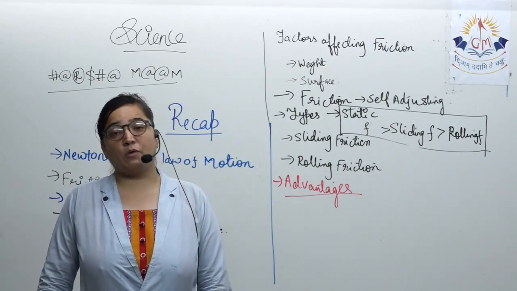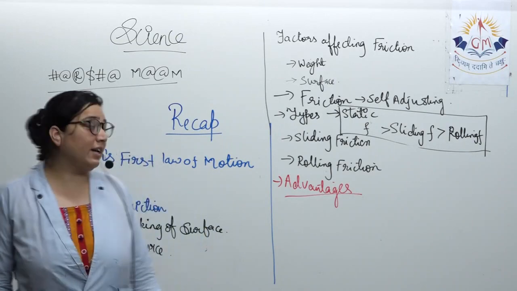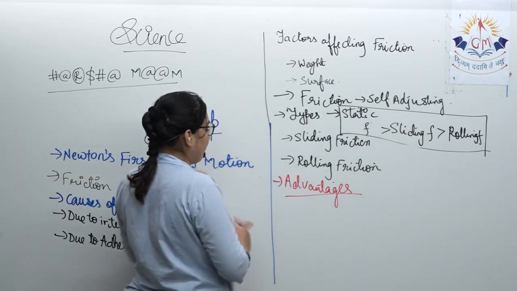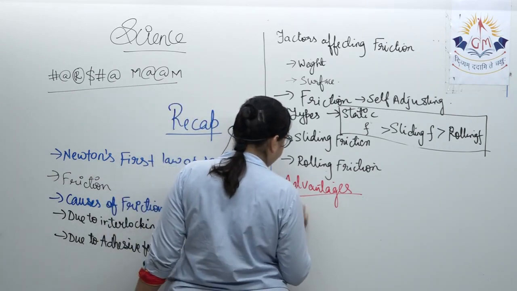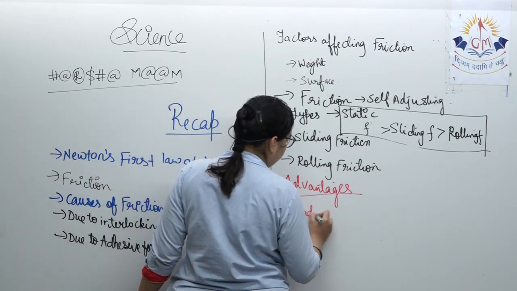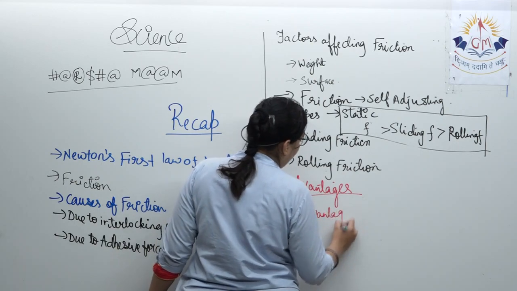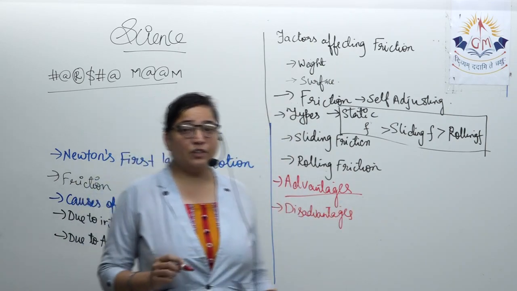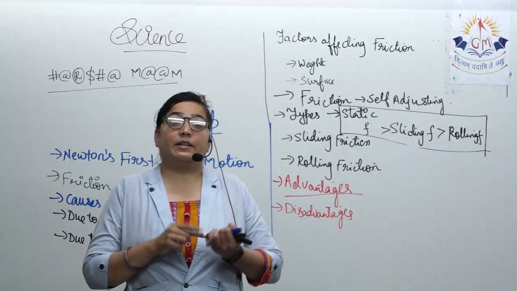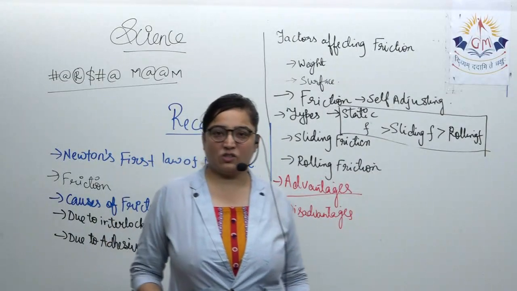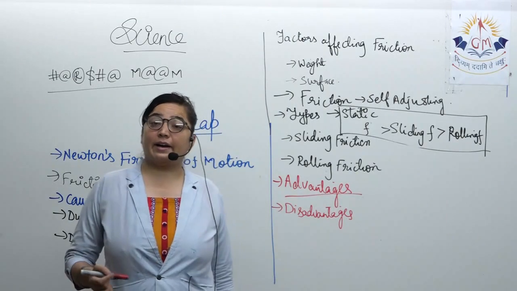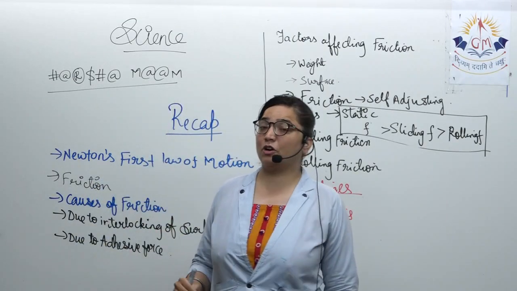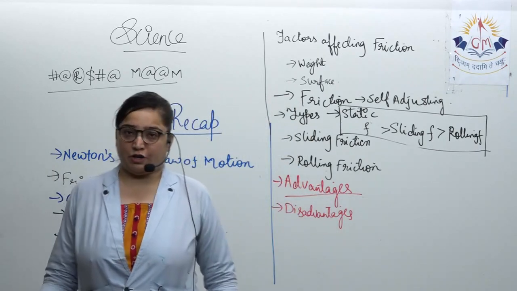After discussing the uses of friction, let us discuss the next part, which is the disadvantages of friction. What were the disadvantages of friction? Wear and tear is caused in the machine parts, and it is ultimately reducing the efficiency of the machine because there is lots of loss of energy.